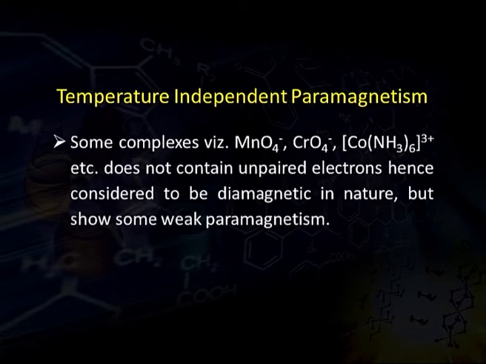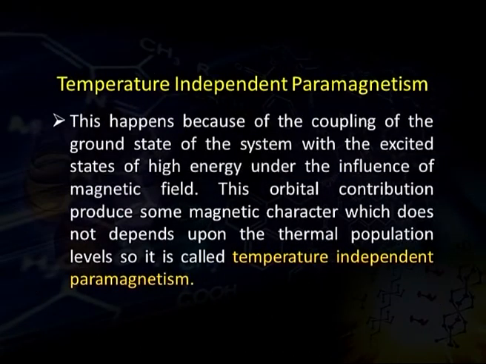Some complexes like MnO4⁻, CrO4⁻ or the hexammine cobalt complex do not contain any unpaired electron, hence are considered diamagnetic in nature, but show some weak paramagnetism under certain conditions. What is this? This happens because of the coupling of the ground state to the excited state, but the ground state would lie at a ground level, whereas the excited state would be of high energy.